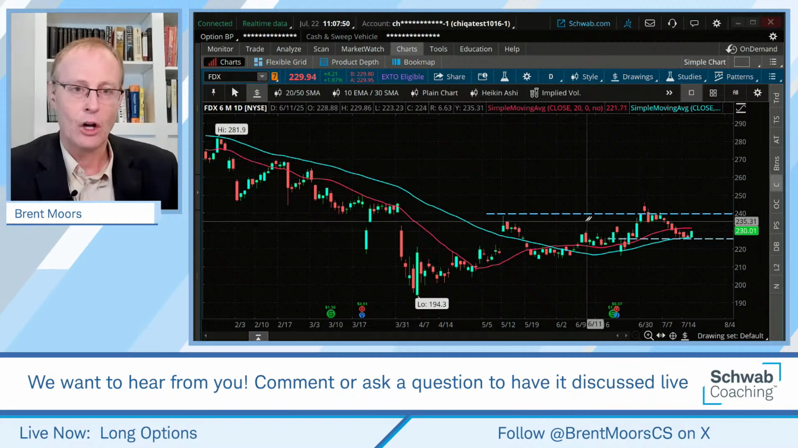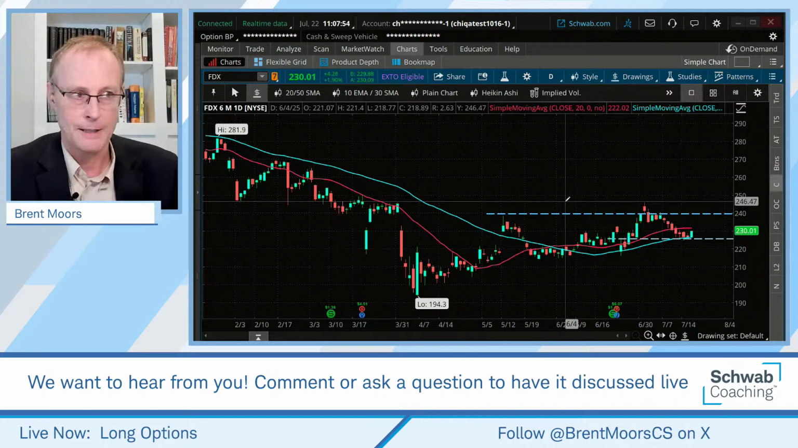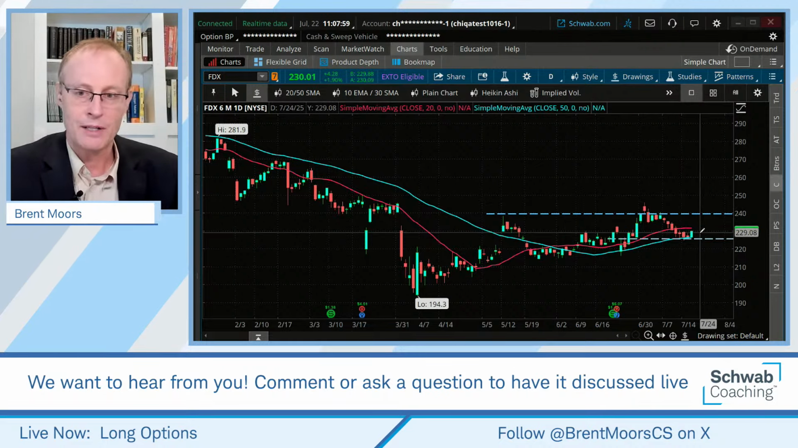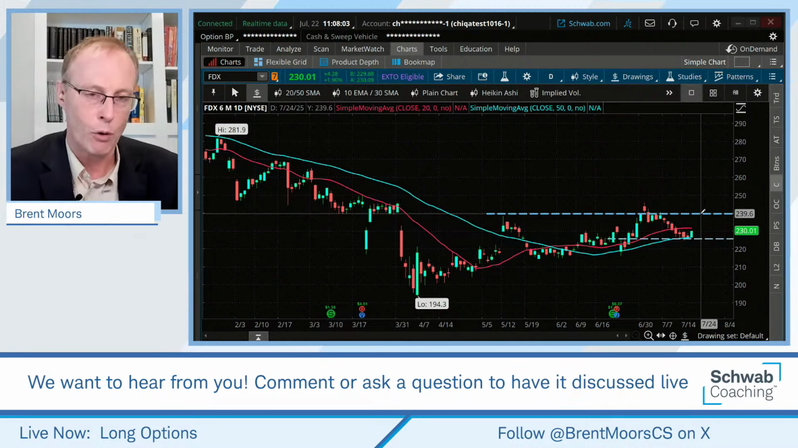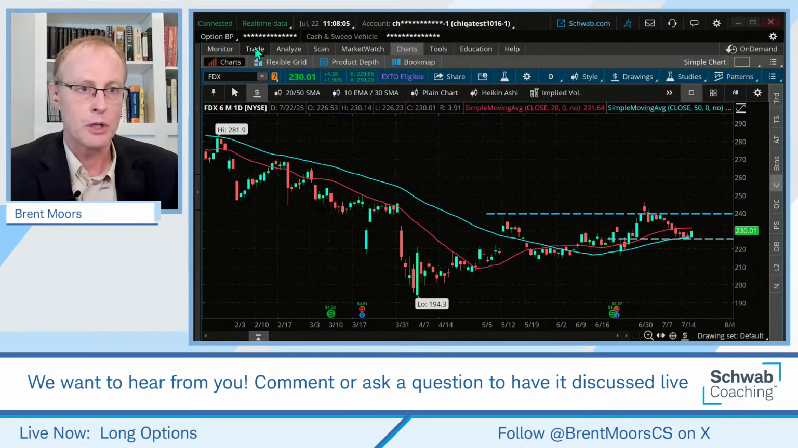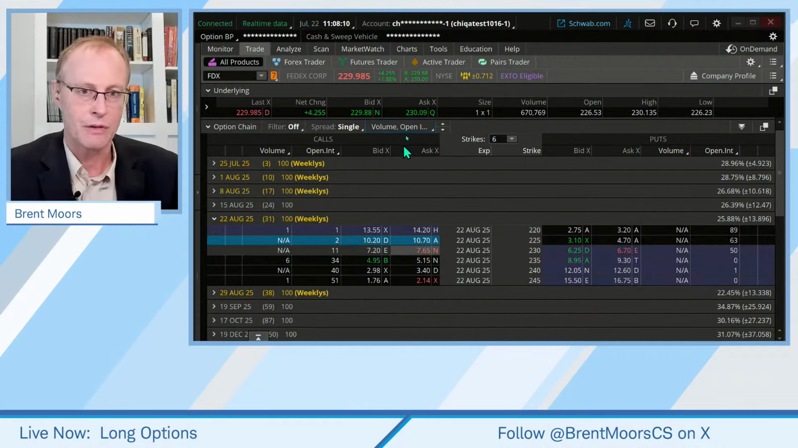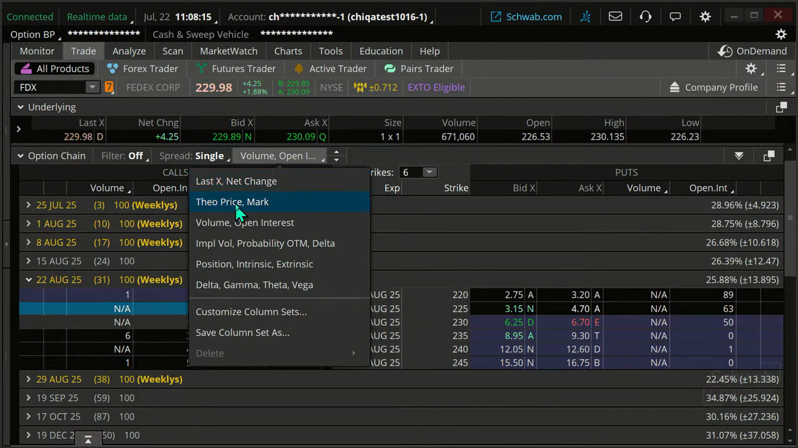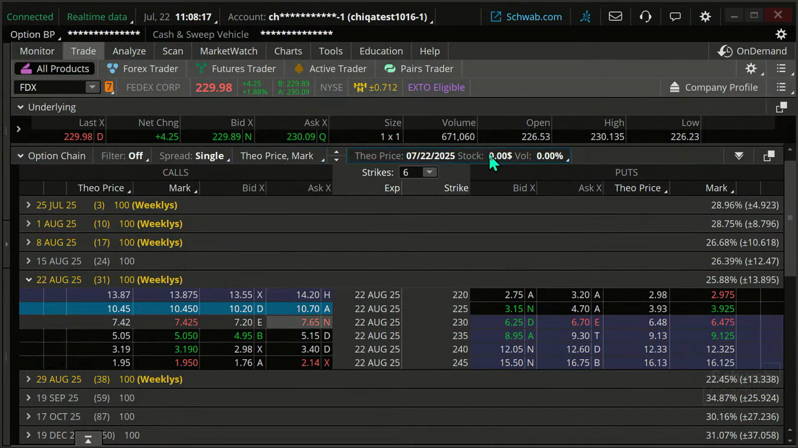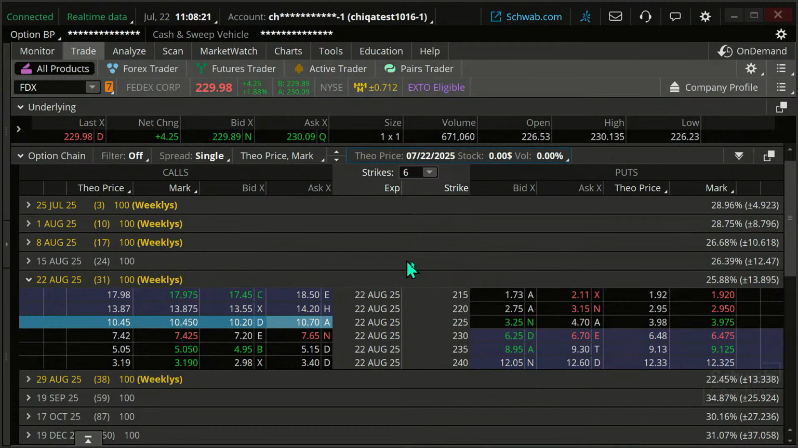You can say, I want to get out when the option is at a certain price. But that begs the question, what's the option price going to be if the stock goes down to 222 or up to 240? That's where we go up to the trade tab, and maybe it's on something else right now. Click right here above that option chain, click on Theo price. That stands for theoretical price. In other words, what's the price of that option going to be at different levels?